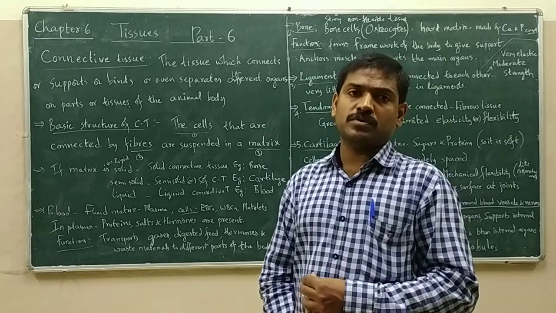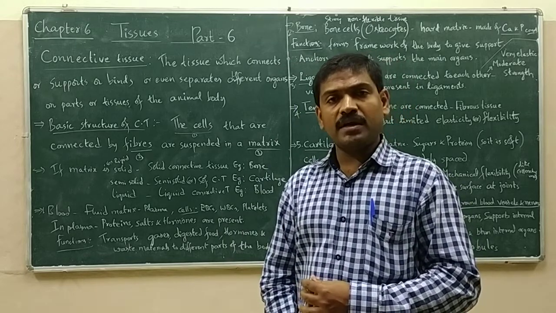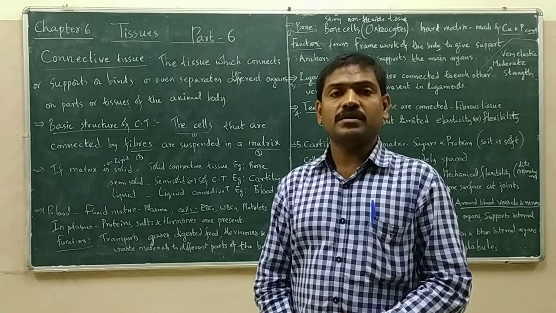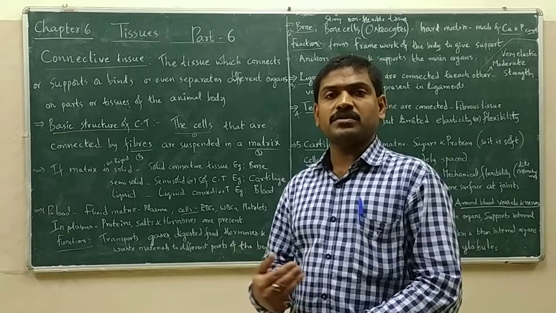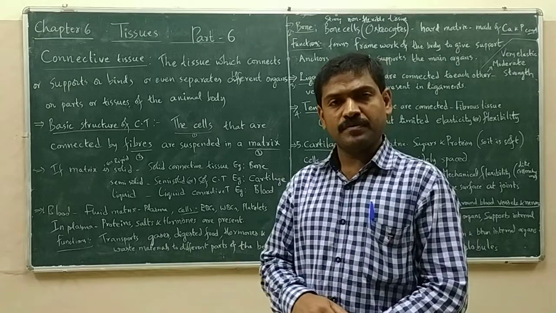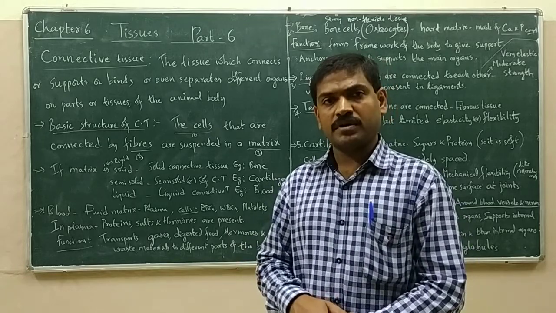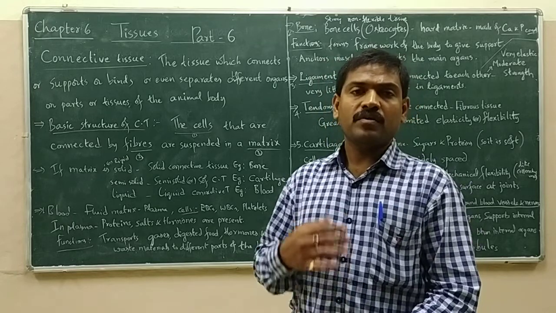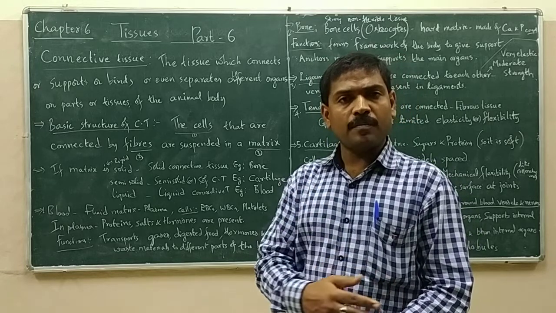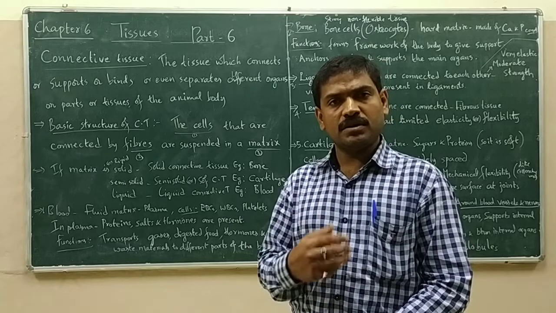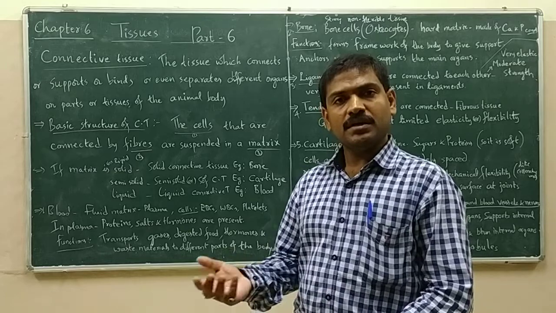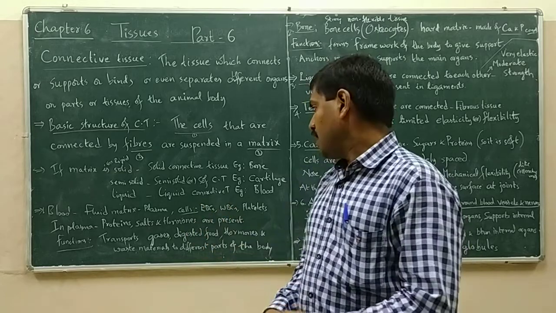Blood transports the final digested end products like glucose, amino acids, fatty acids, etc. from the small intestine to all cells of the body, and respiratory gases: the oxygen from lungs to all parts of the body, and from all parts of the body to lungs, carbon dioxide is carried by the blood.